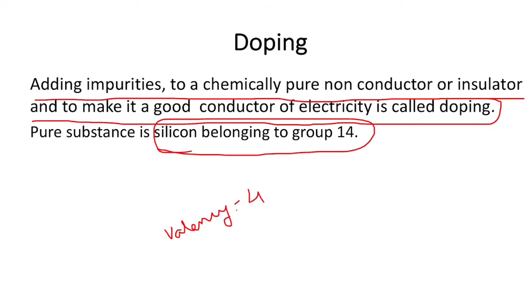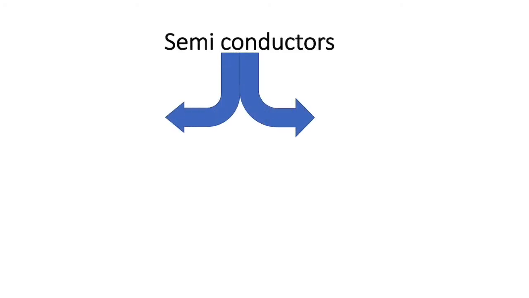That is, it has 4 electrons present on the outermost shell, that is valence shell. A non-conductor is being converted to conductor and we call them as semiconductors.